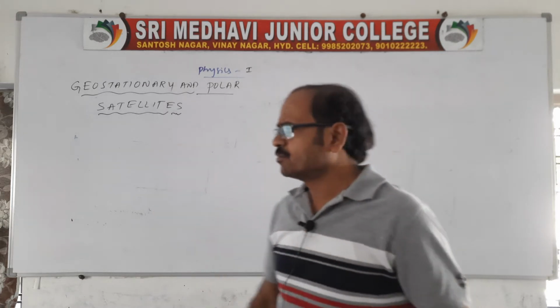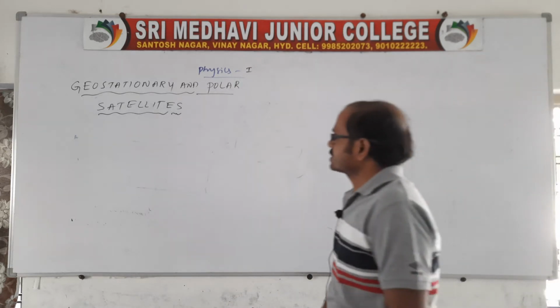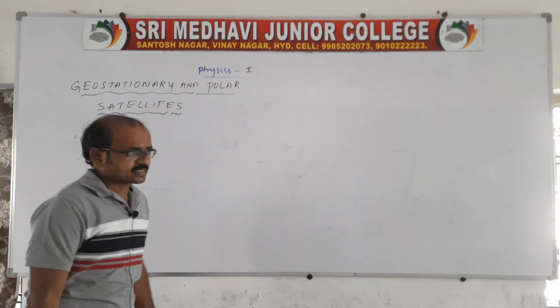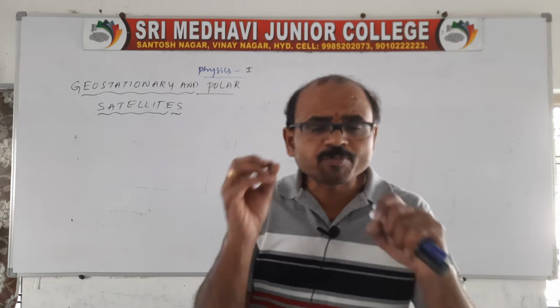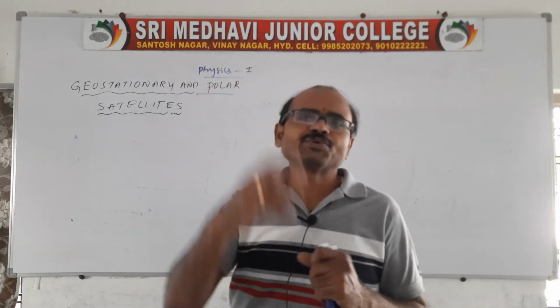Now let us move to the next one. Generally, geostationary and polar satellites are artificial satellites. These artificial satellites are projected from the Earth's surface into the universe.